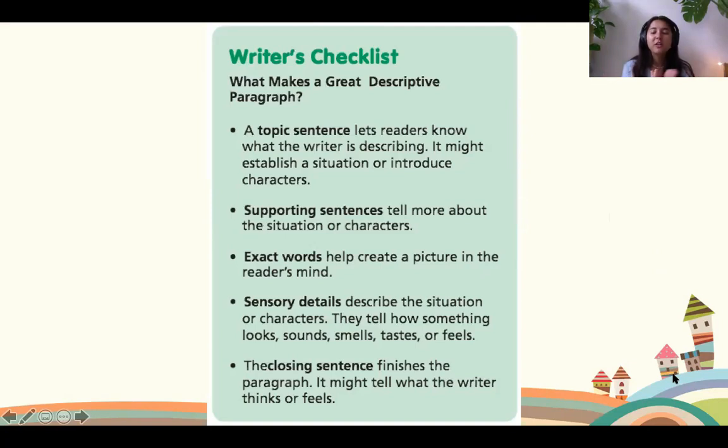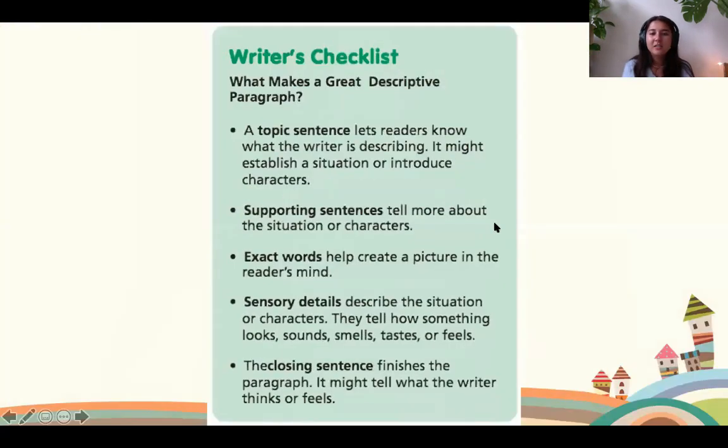So when you first go to write your descriptive paragraph, your first topic sentence should tell me what you're writing about. So for example, if you want to write about Everest School, you might say, Everest School is a beautiful school. If you want to write about your home, you might say, my home is a lovely home. If you want to write about the beach, you might say, I love to go to the beach. So your first sentence should always let me and the other readers know what it is you're about to describe.